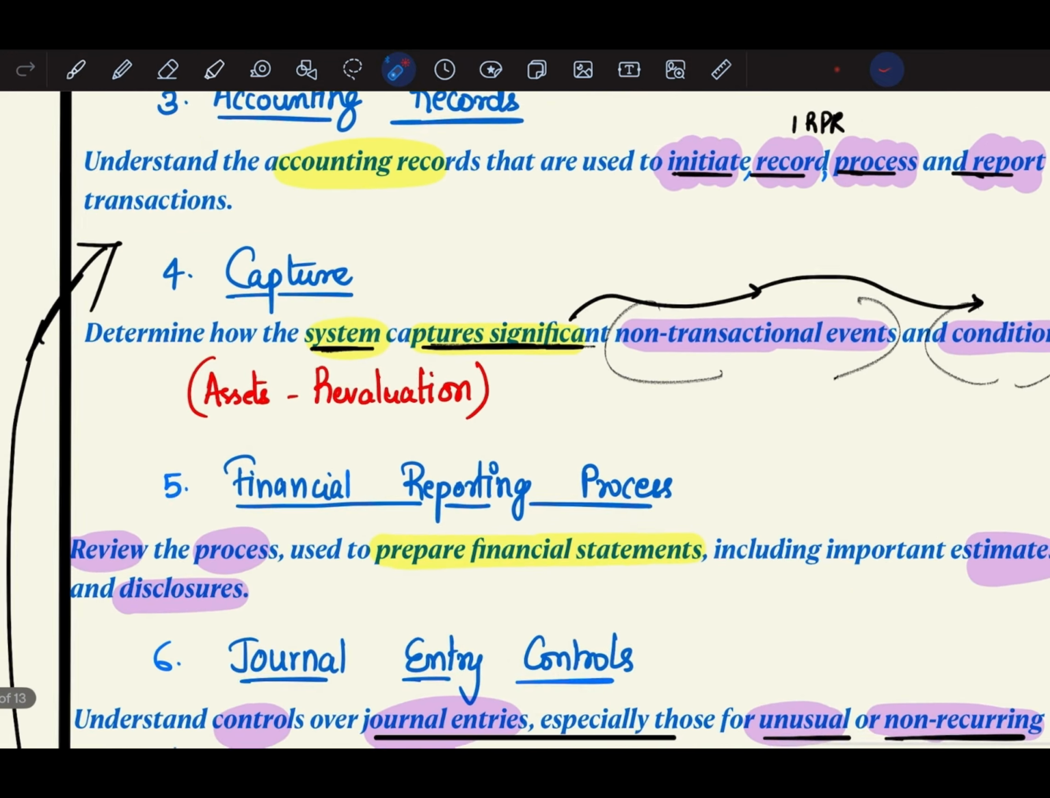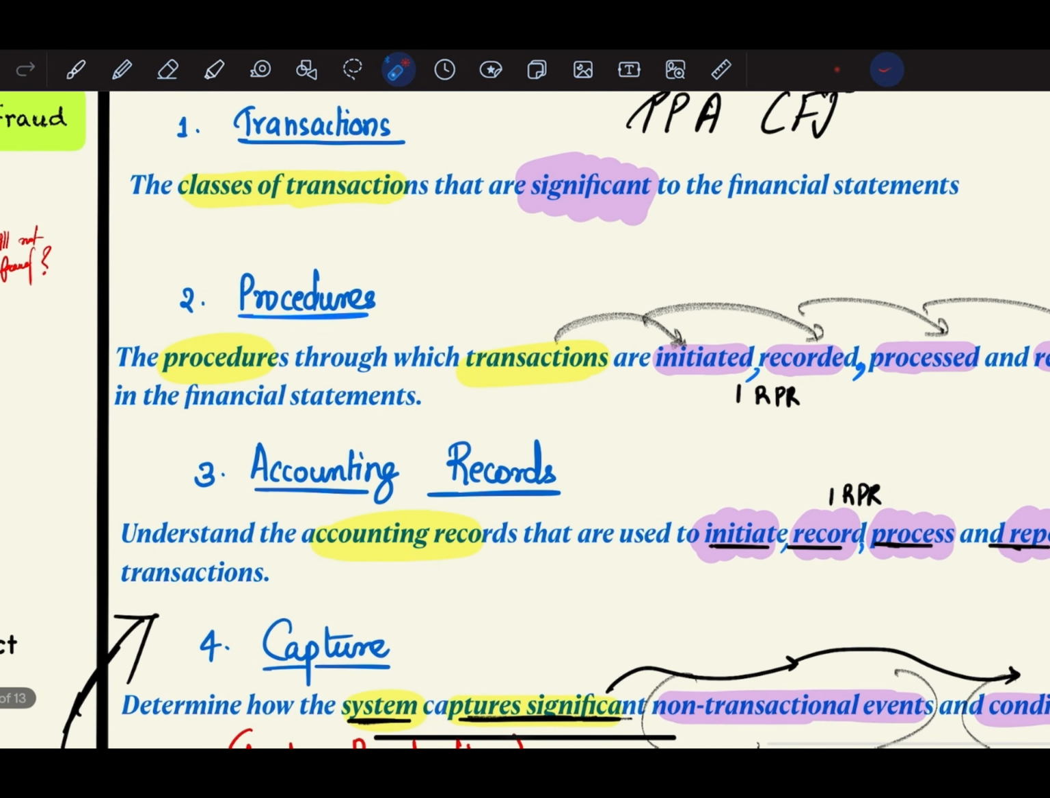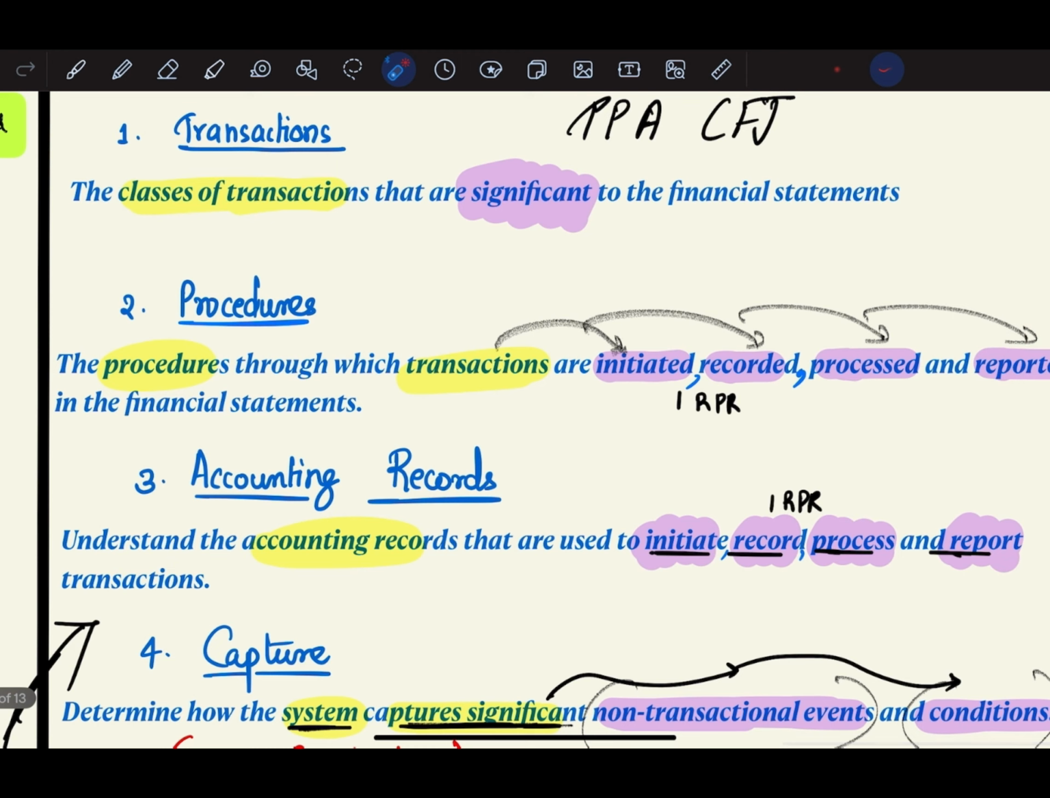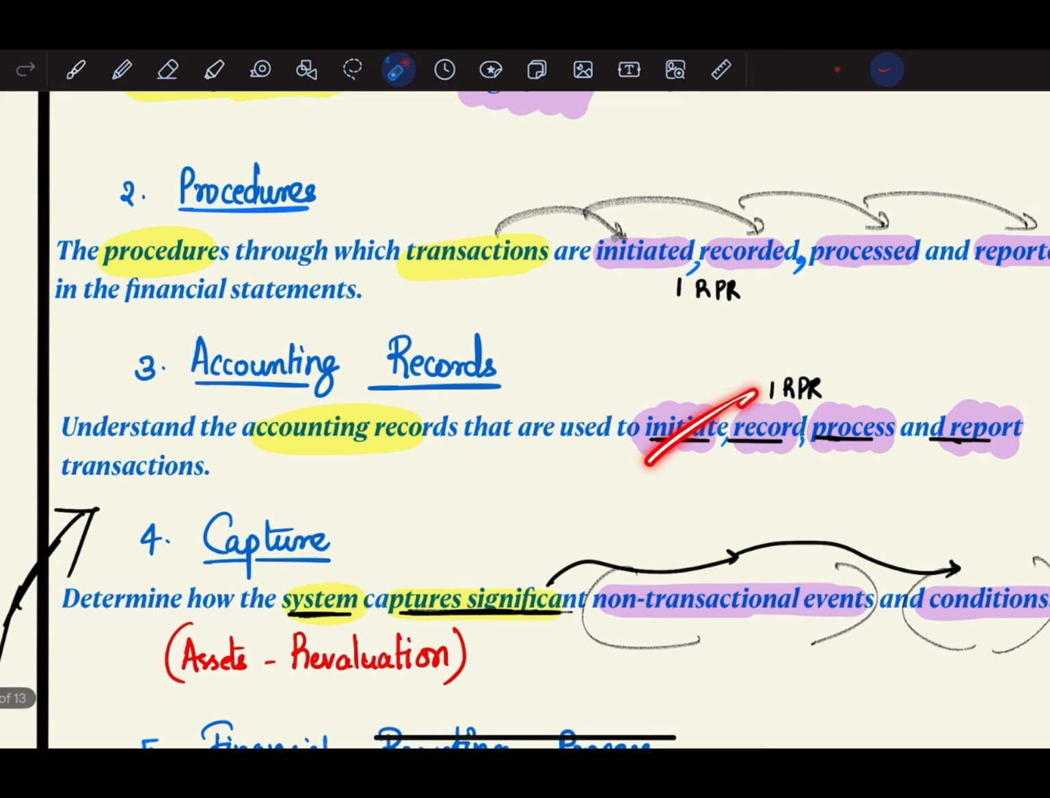What all is included in this? The first one is transactions: the classes of transactions that are significant to the financial statements. An entity incurs countless transactions, so the auditor will obtain an understanding of the classes of transactions that are significant to the financial statements. Next, the procedures through which transactions are initiated, recorded, processed, and reported. IRPR. Next, understanding the accounting records that are used to initiate, record, process, and report.